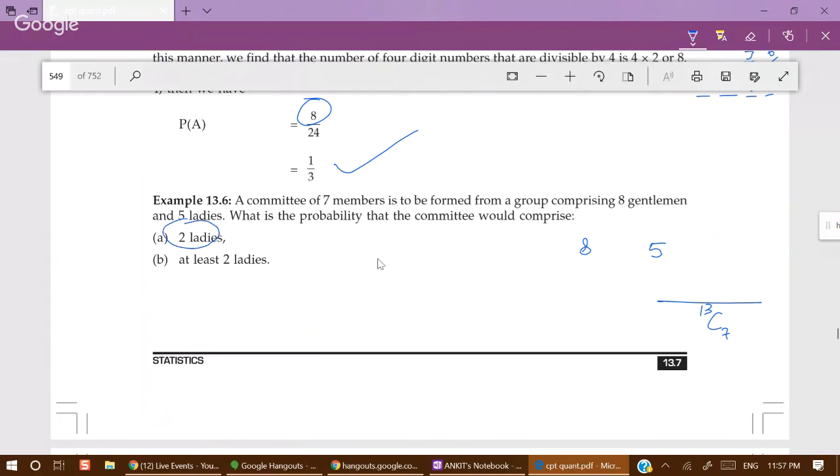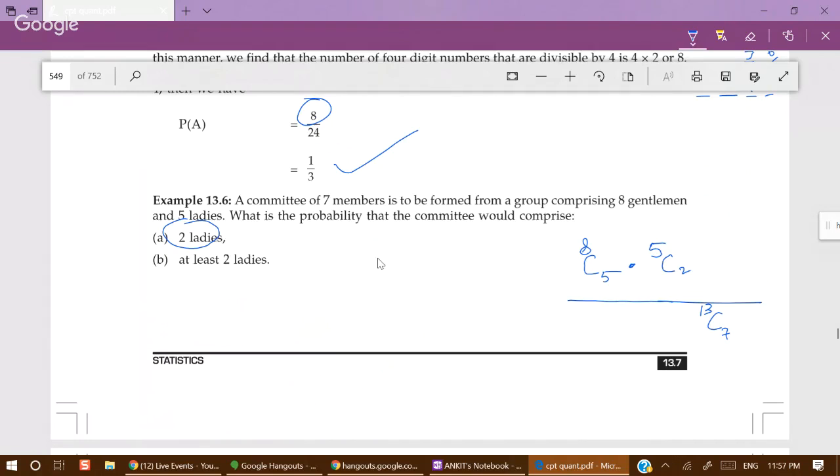2 ladies means out of 5 ladies we will have two, and since we have to have exactly 7 members, that means five will be from gentlemen. So 8C5 into 5C2 is our favorable number of events, and 13C7 is our total number of events.